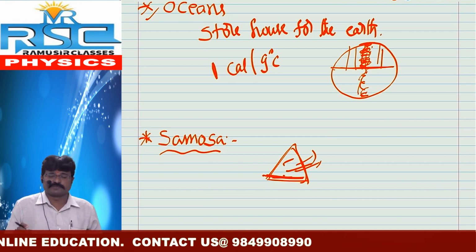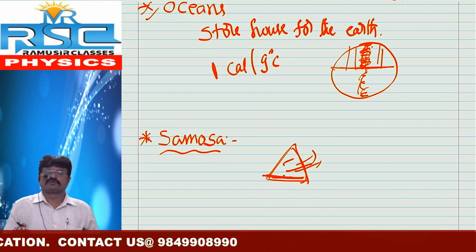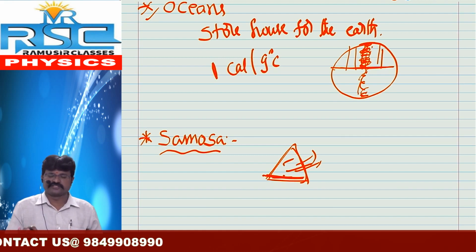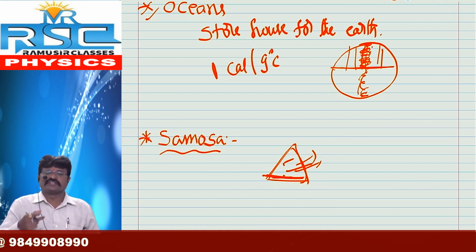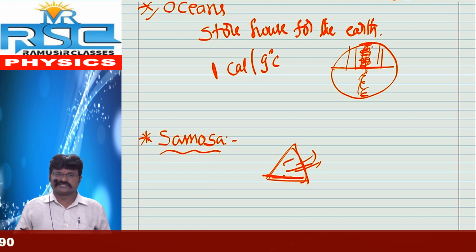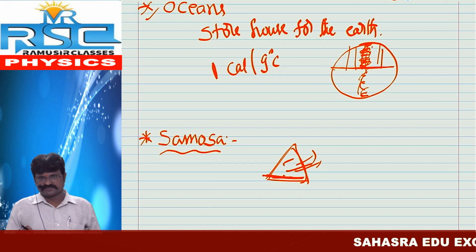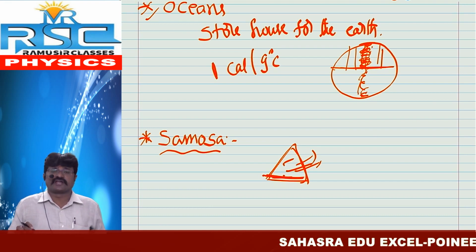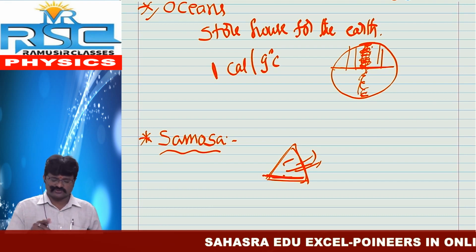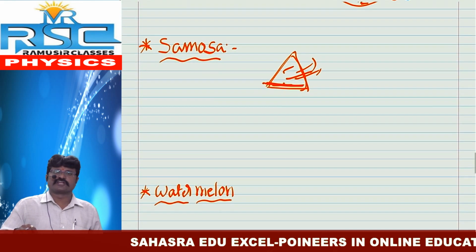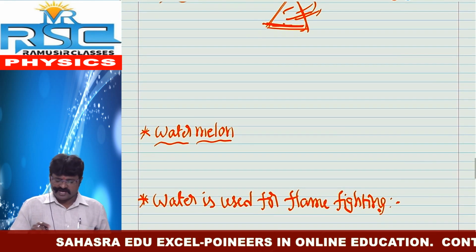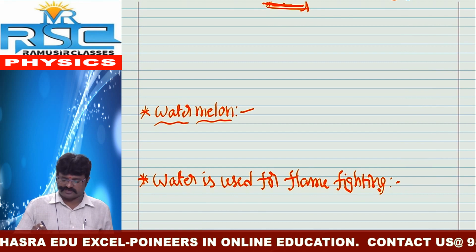So what about this application? If you touch the samosa from outside, then it is cool. While we are eating the samosa, we may feel that it is hot because the samosa consists of ingredients that have the highest specific heat. So this is the second application of specific heat. And the third one is watermelon.